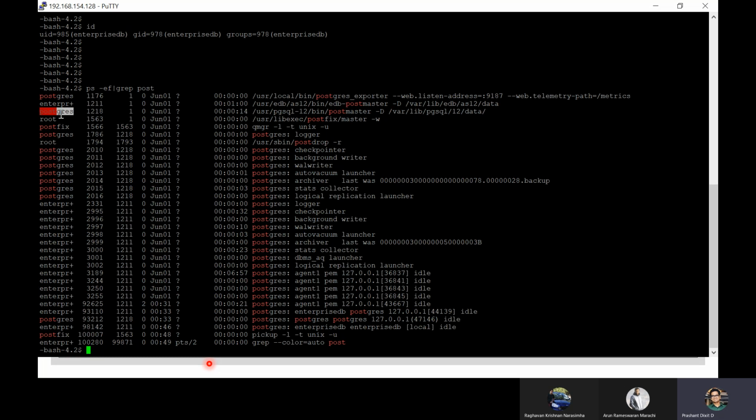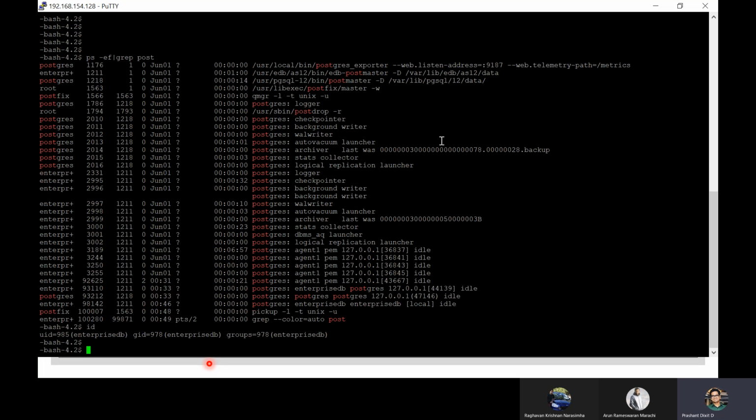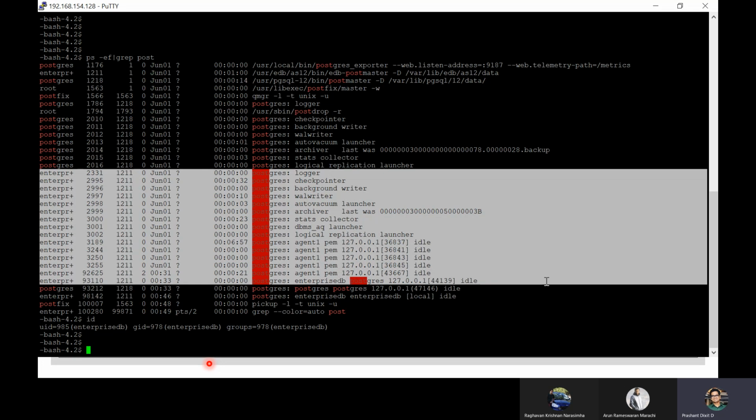But this is owned by the Postgres user, and the other one is used by Enterprise DB, right? As right now we are connected with Enterprise DB, we will only be able to make changes or check about the EDB Postgres. Right, these are the various background processes. Now, if we only talk about Enterprise DB, these many processes are spawned.